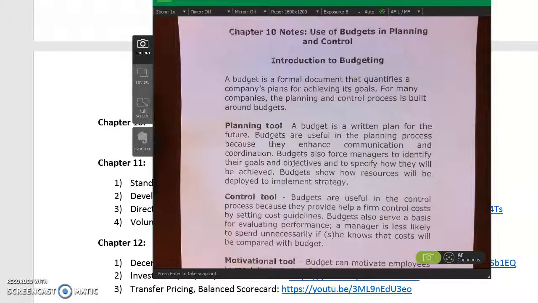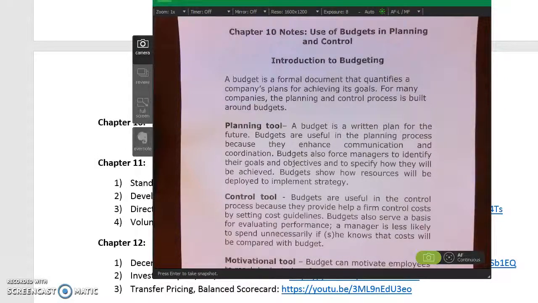So in Chapter 10, we're going to be talking about budgets. Now, budgets is something I'm sure that you are familiar with, both in terms of your own personal budget, which I hope you keep one, and at work. I'm sure that you have dealt with budgets at work, and if you haven't yet, you will. So this is a very useful chapter.